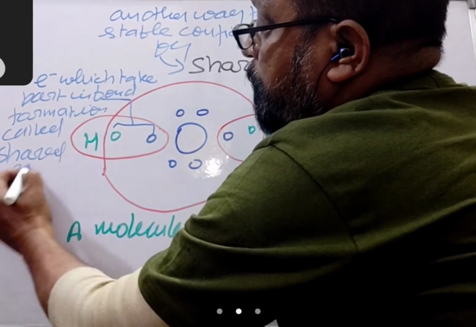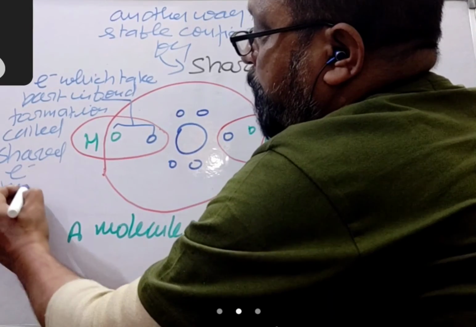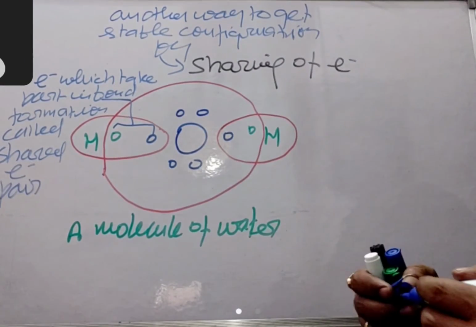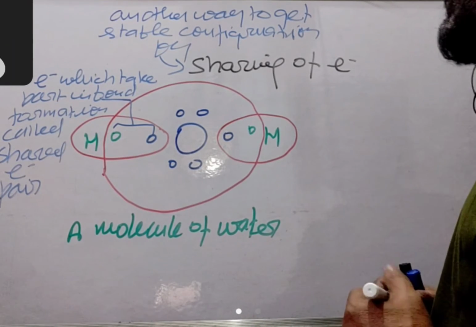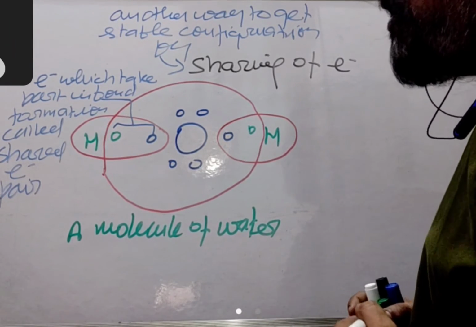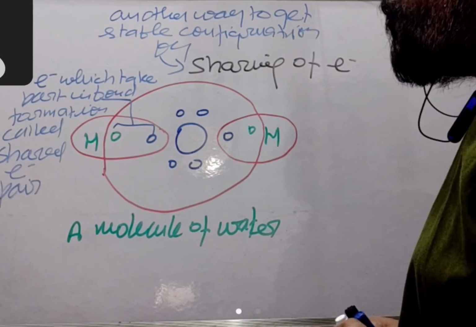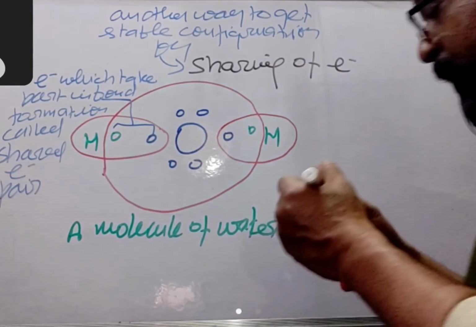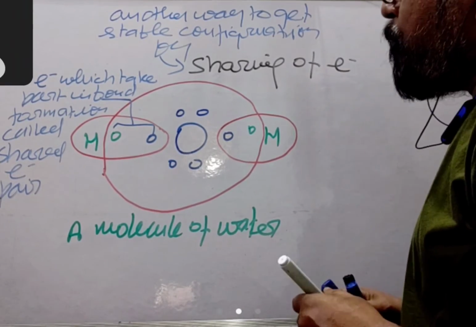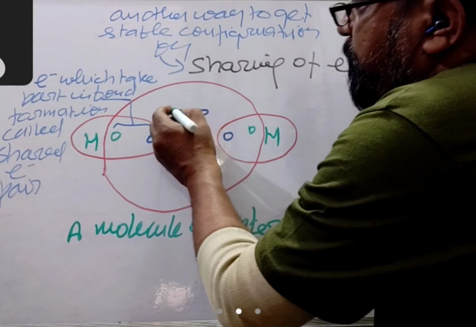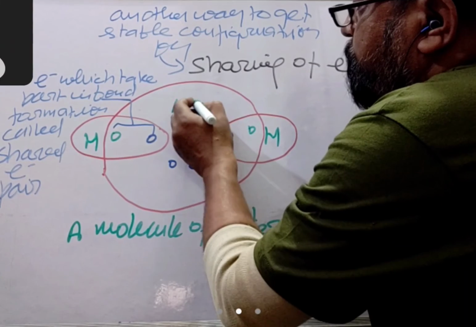Shared electron pair, right? So these are shared electrons which take part in bond formation, called shared electron pairs, and these are those which do not take part in bond formation. They are known as lone pairs.